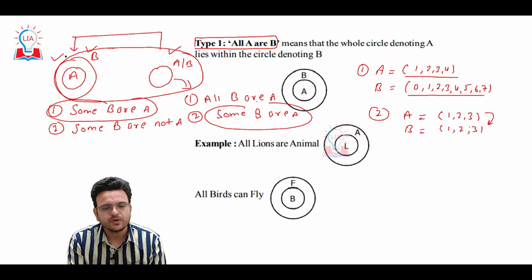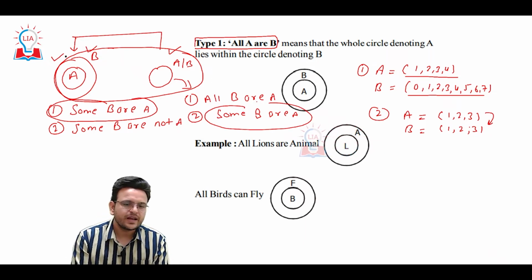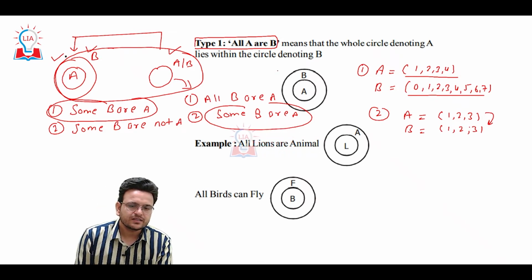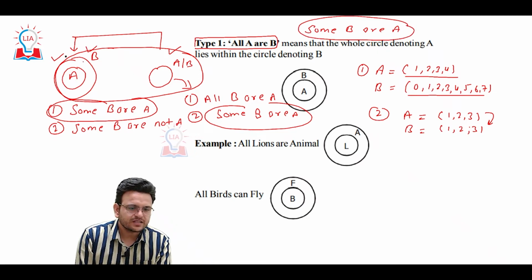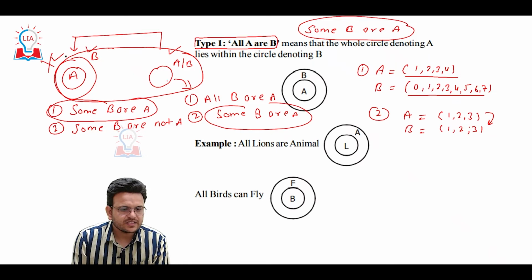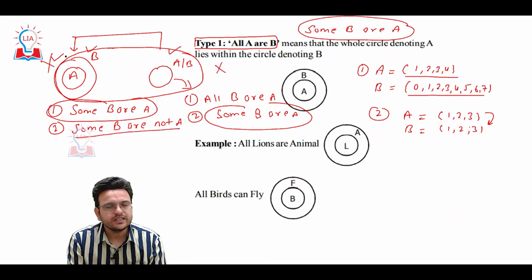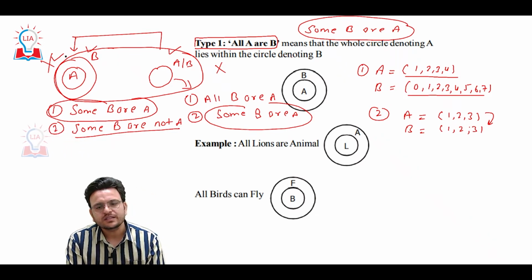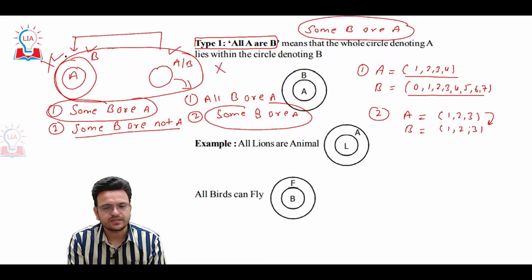So here you have to understand one thing very carefully. Whenever I am writing all A are B, only one conclusion can be drawn, that is some B are A. Because as per this diagram, all B are A is not true. As per this diagram, some B are not A is not true. The only true conclusion whenever all A are B is some B are A. That is what you have to understand.